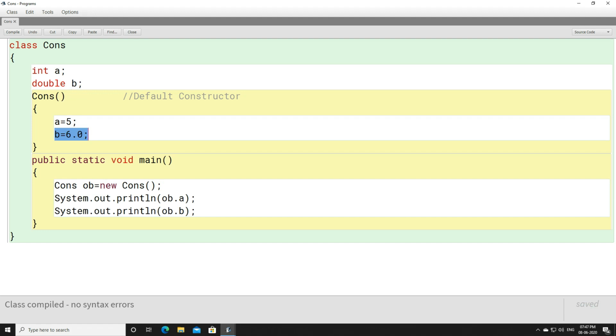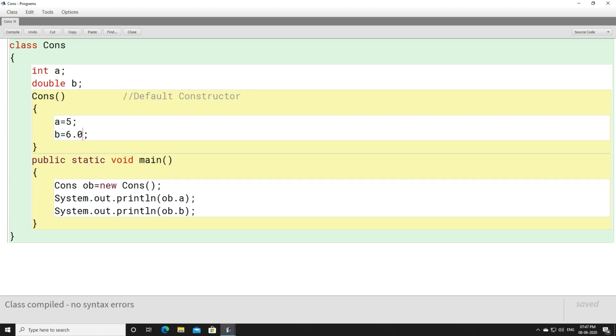The reason is that when we create an object for ob, this default constructor is called automatically, you enter the constructor, and 5 gets stored in a and 6.0 gets stored in b.